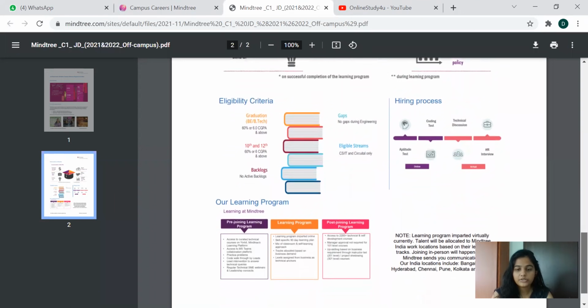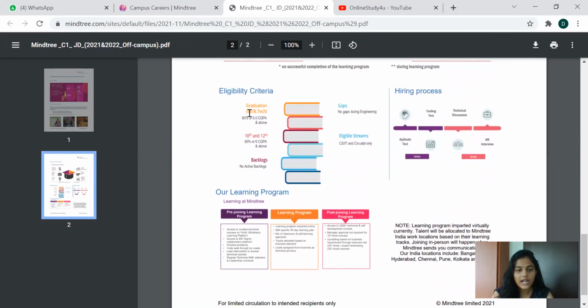Now, coming to the eligibility criteria once again. Graduates BE BTech with 60% or 6 CGPA and above, then 10th and 12th also 6 CGPA or 60%, no active backlogs, and there should not be any gaps in the engineering graduation. That is, the 4 years must be completed continuously. Eligible branches will be CS, IT and circuital only.